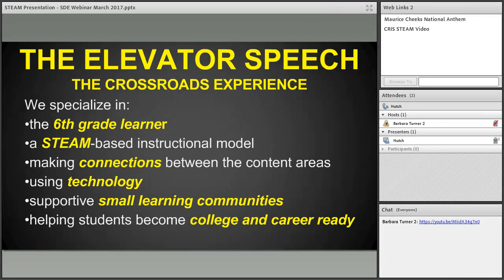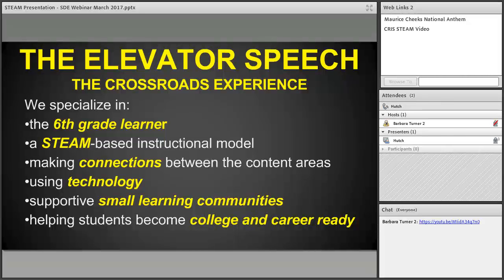So we have here what we call the elevator speech, and we shared this with all of our faculty. We shared it with our district folks. We shared it with the community. And we wanted our teachers to have something handy so that when they were out at the ballpark or standing in line at the store and they heard somebody talking about Crossroads, they would have a couple of talking points that they could jump to real quick that would be pretty easy to remember.